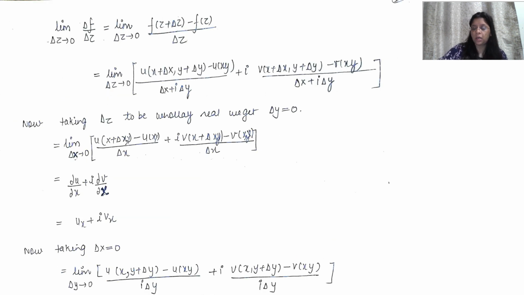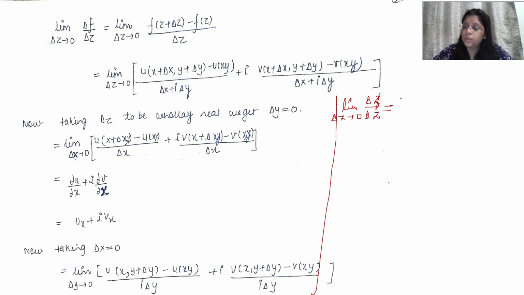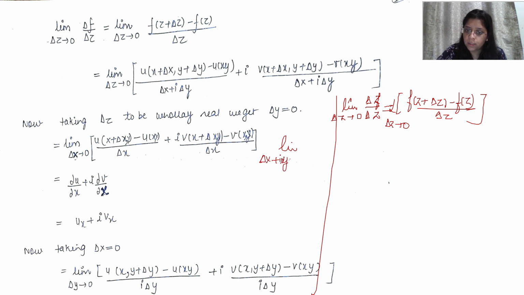So then how will we write it? I hope you know the definition of differentiability, how we write the function when it is differentiable. I'll just tell you. Limit delta z tends to 0, del f upon del z, which is equal to f(z plus delta z) minus f(z) upon delta z, bracket close. Here also limit delta z tends to 0. Now limit delta z tends to 0 can be written as delta x plus i delta y tends to 0, and here del f upon del z is equal to limit delta x plus i delta y tends to 0.